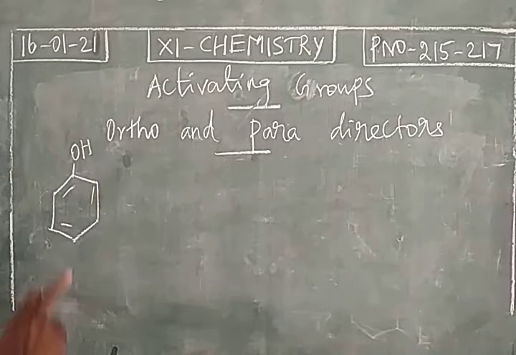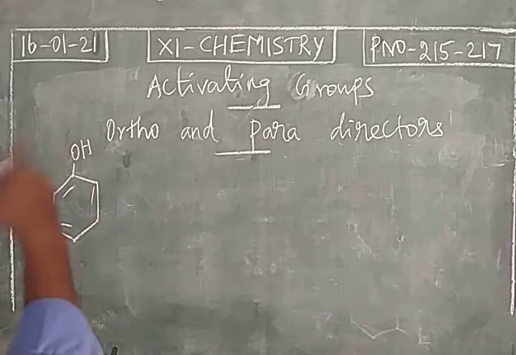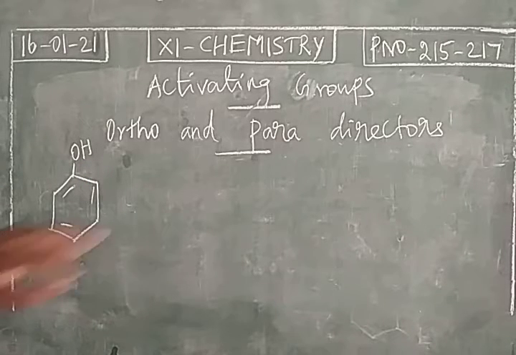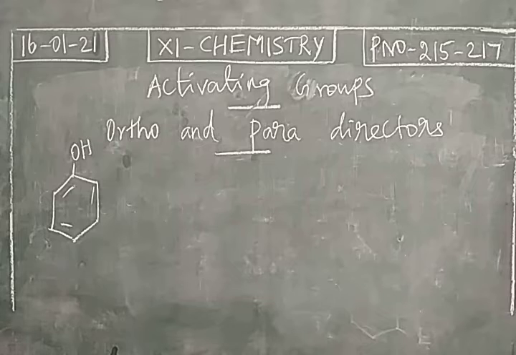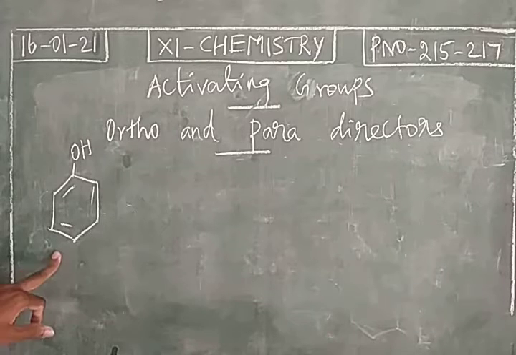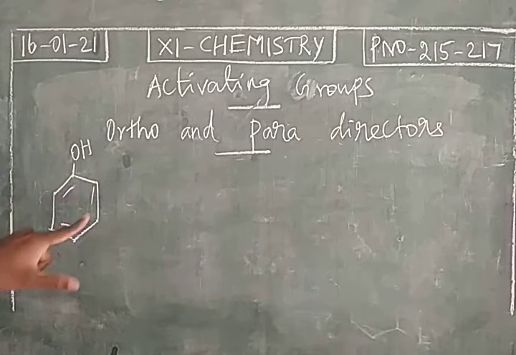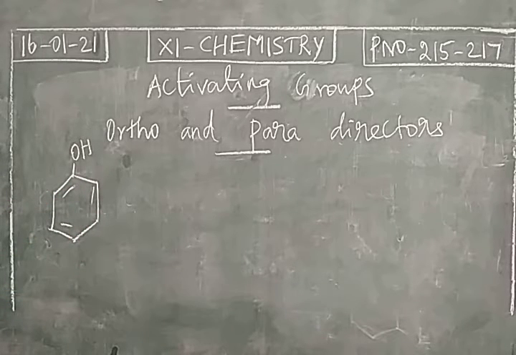This is phenol. Hydrogen in the benzene ring is replaced by the functional group alcohol. So this is an aromatic alcohol, phenol, and this functional group or primary substituent is an activating group. It will increase the reactivity of the benzene ring, or we can say the electron density will be increased in the benzene ring.